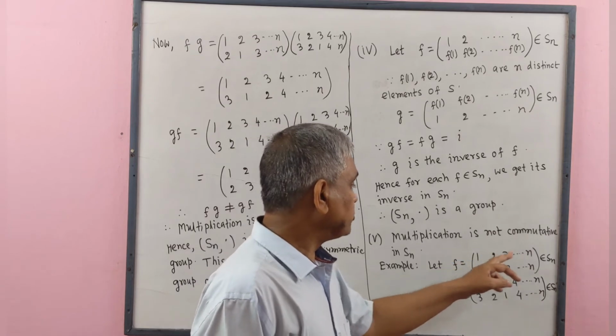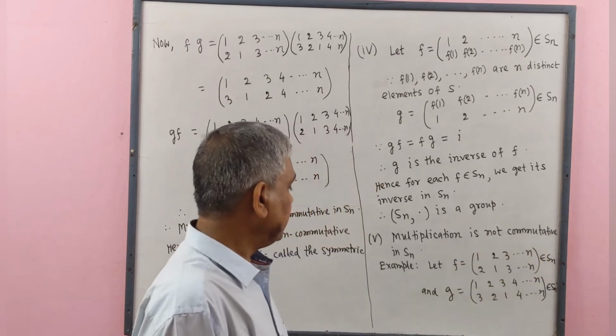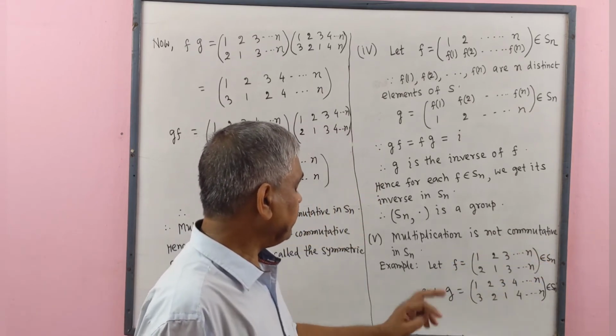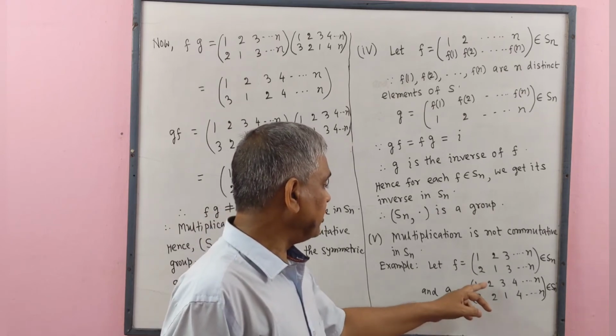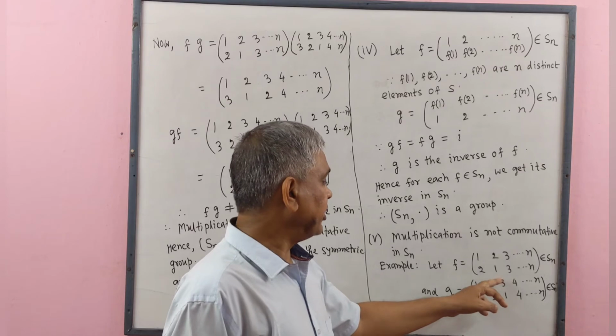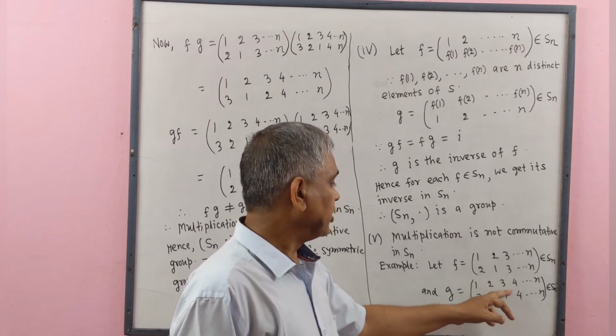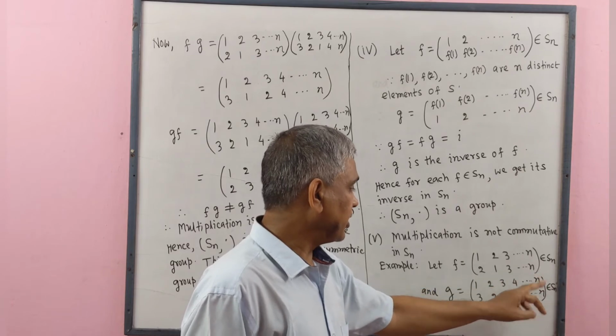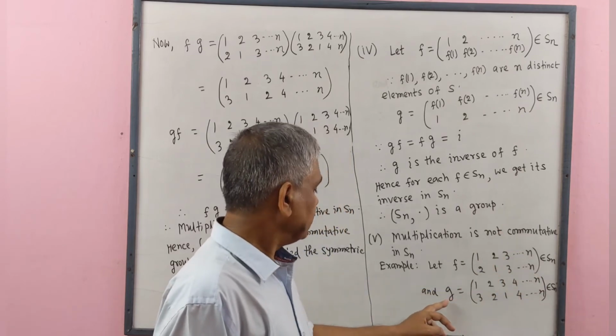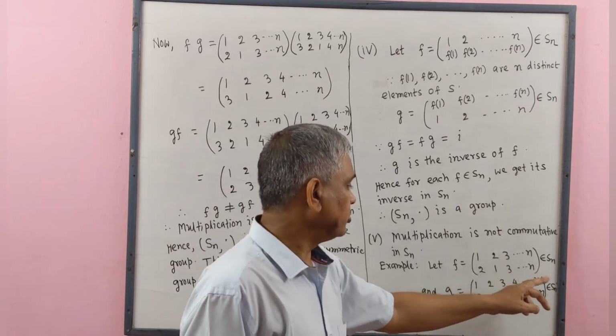Therefore, F belongs to Sn, and let G be another permutation in which image of 1 is 3, image of 2 is 2, image of 3 is 1, image of 4 is 4, ..., image of n is n. G belongs to Sn.